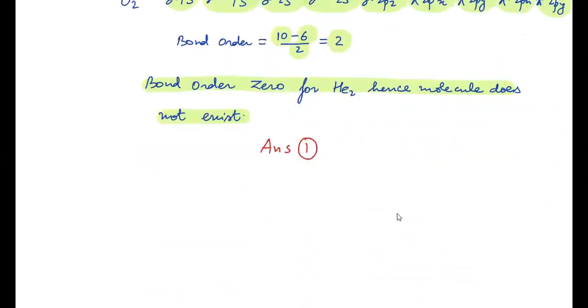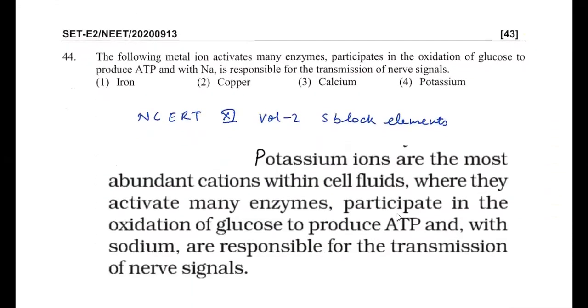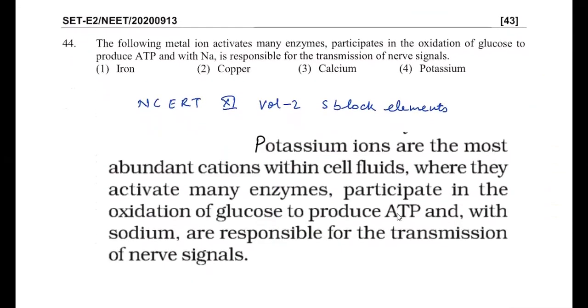Then to the next question, it's given the following metal ion activates many enzymes, participates in the oxidation of glucose to produce ATP, and with sodium is responsible for transmission of nerve signals. So this is a question from NCERT 11th class volume 2, S block elements. These are actually biological applications of S block elements, and this is a very important segment for the NEET examination. The question has also appeared, so from there I have copied the paragraph.